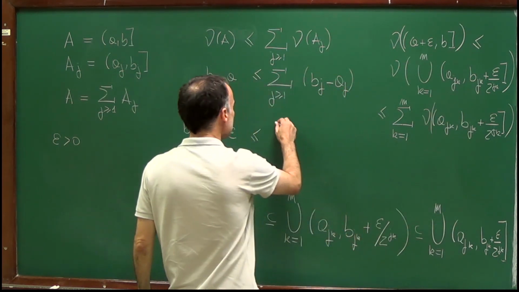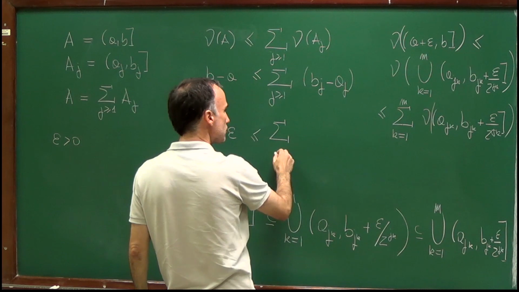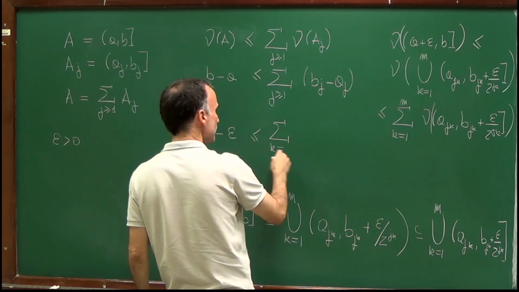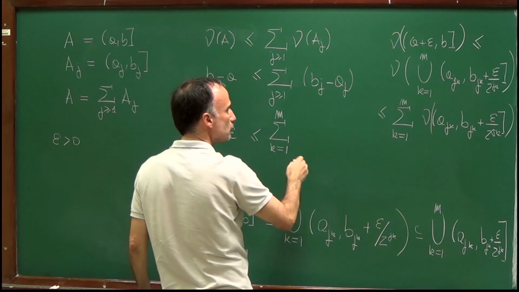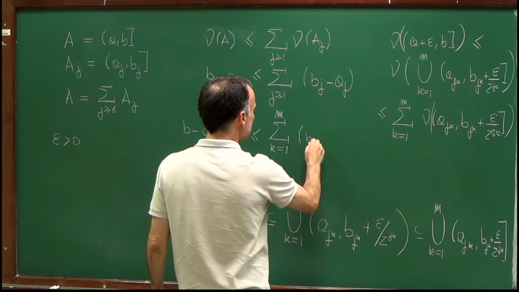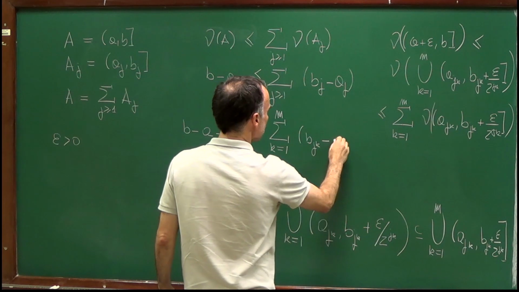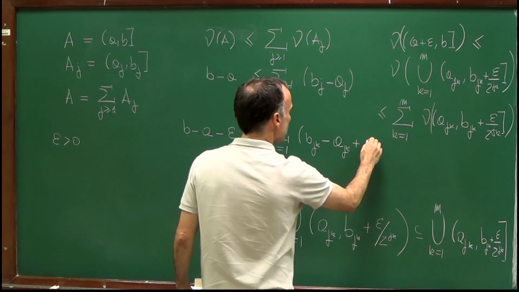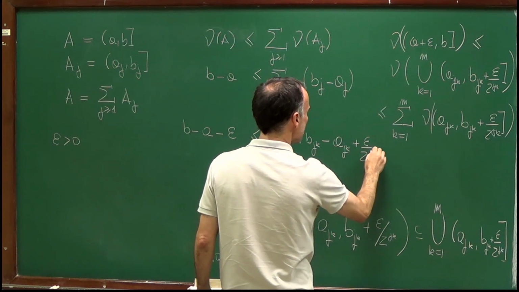So let's write that in two steps. First, by this inequality, this is certainly less than or equal to the sum from k from 1 to m of b_jk minus a_jk plus epsilon over 2^jk.